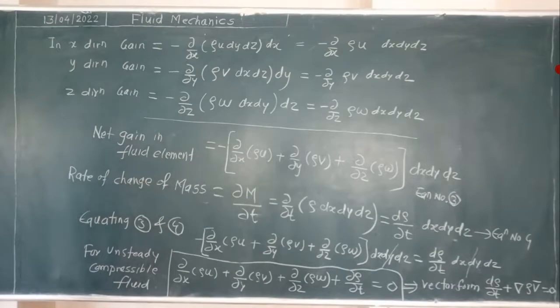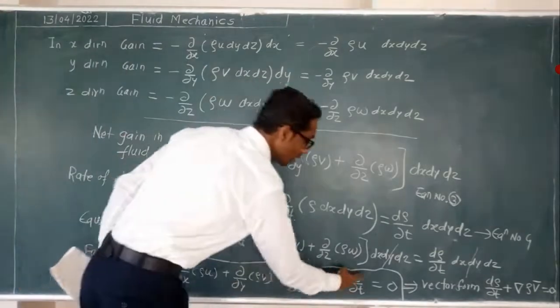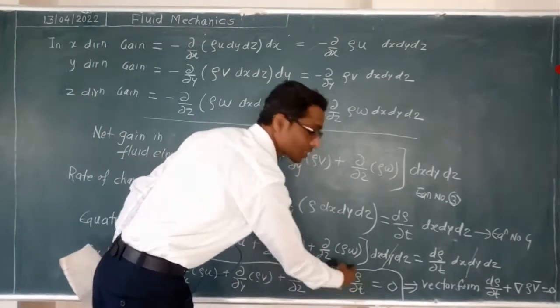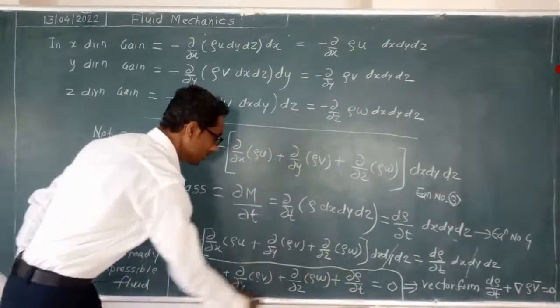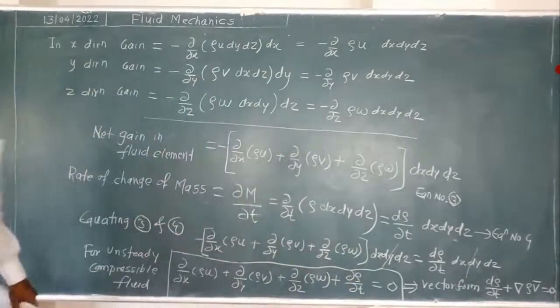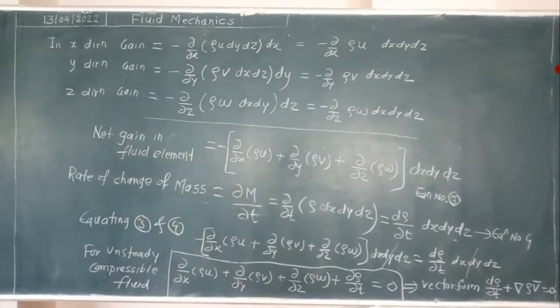We can take it as common. And this is which kind of acceleration? Local acceleration. And this is the convective acceleration term. Already we have seen this in the last session.